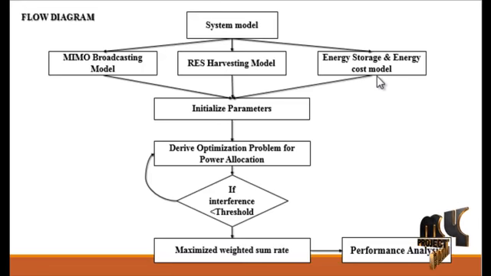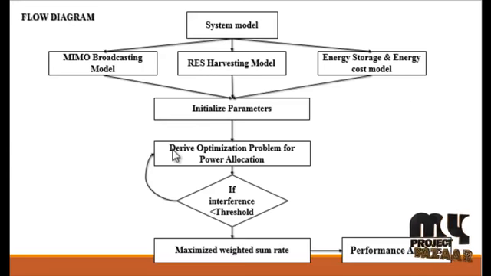And then the energy storage and energy cost model. In the energy cost model, in addition to harvested RES, the main grid can also support the base station energy demand. Given the required energy PT, harvested energy ET, and the battery charging BT, the shortage energy can be purchased from the grid, or the surplus energy can be sold back to the grid. Both the purchased and sold energy are non-negative, and at most one of them can be positive at any time. This covers all the parameters related to the MIMO broadcasting model, RES harvesting model, and energy storage and energy cost model.